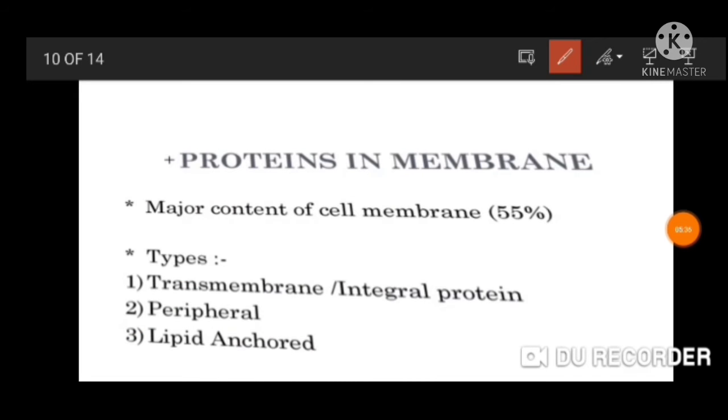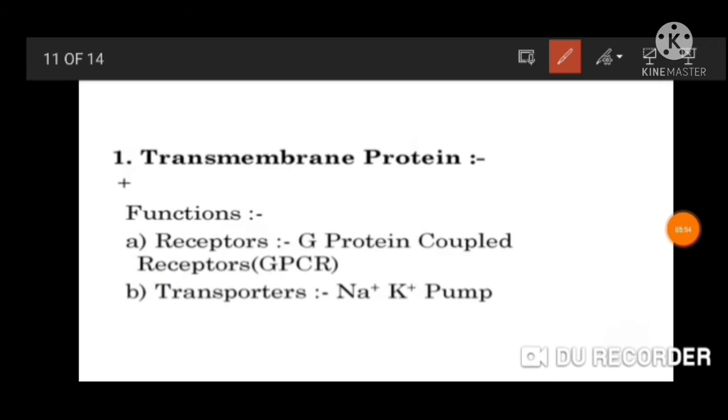Now coming to the protein. The major content of the cell membrane is protein, which constitutes about 55%. Then there are three types of protein: transmembrane protein, peripheral protein, and lipid anchored protein. These transmembrane proteins are embedded in the cell membrane, inside and outside. Like this is the cell membrane, and these transmembrane proteins are located like this, outside and inside.